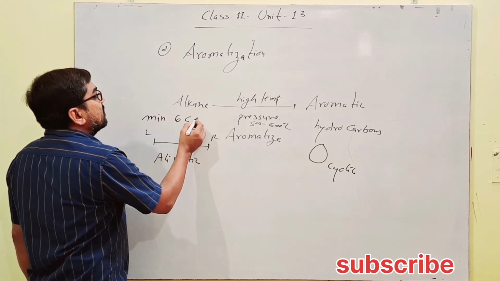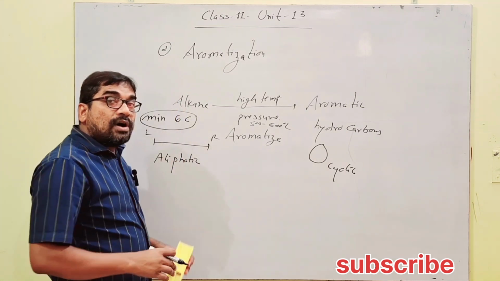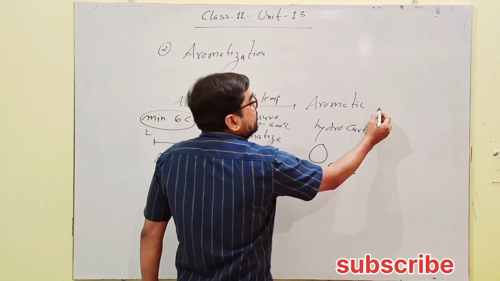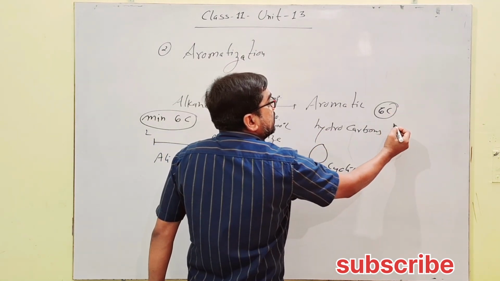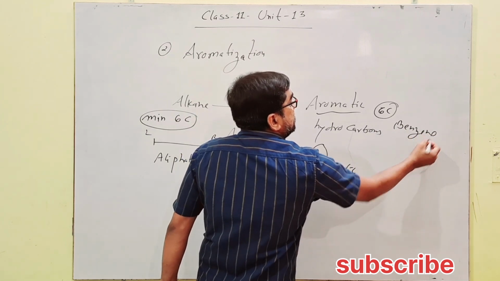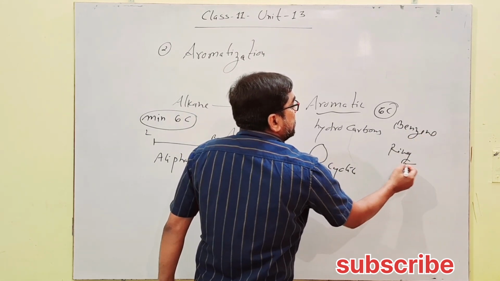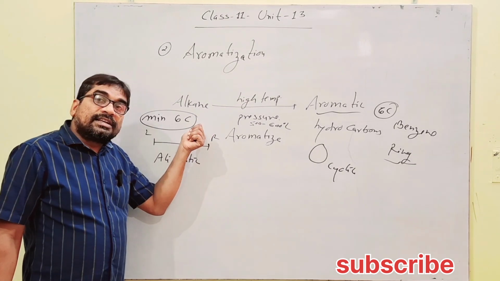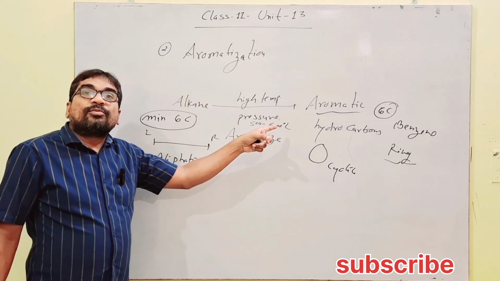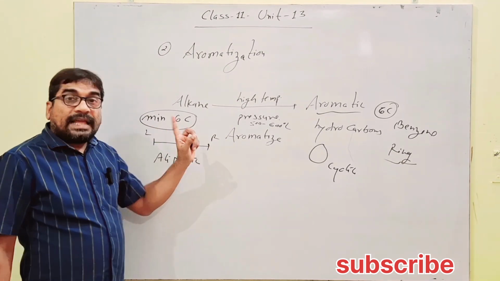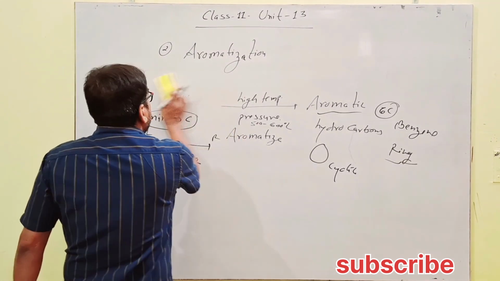minimum 6 carbon containing alkane is required to continue this reaction, because minimum 6 carbon containing compounds are called aromatic, and base of aromatic is benzene ring. In benzene ring, since minimum 6 carbons are present, so minimum 6 carbon containing alkane undergoes aromatization. Prior to it, alkanes don't undergo aromatization. Next thing,